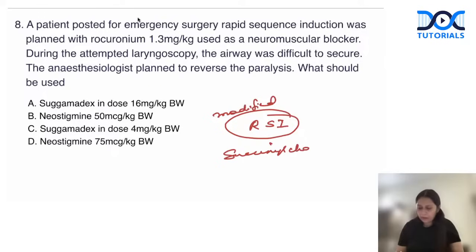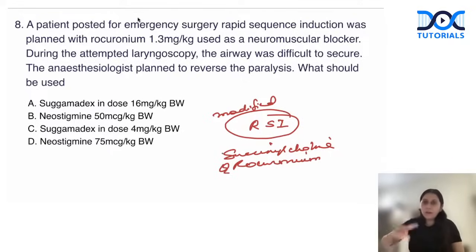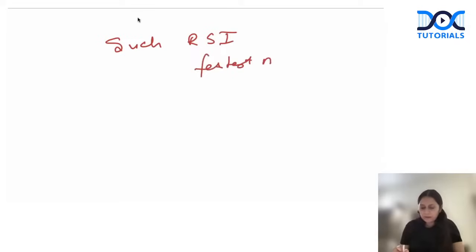Instead of succinylcholine, I used rocuronium. So rocuronium is the neuromuscular blocker belonging to the non-depolarizing group, which can replace succinylcholine in modified RSI. Why do we use succinylcholine for RSI? We use it because succinylcholine has the fastest onset, within 30 seconds.